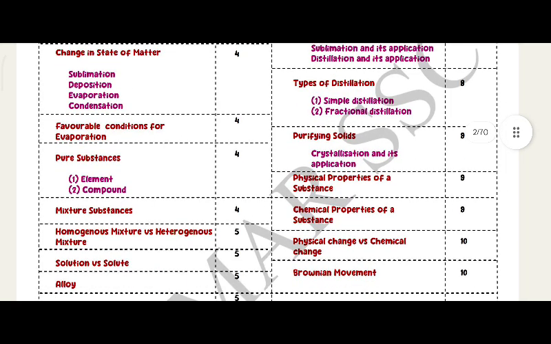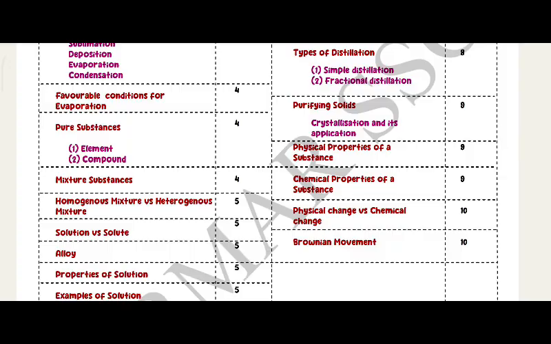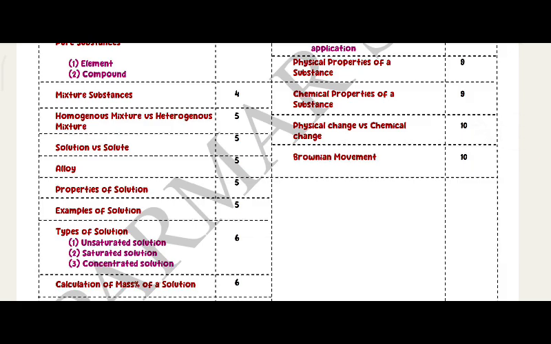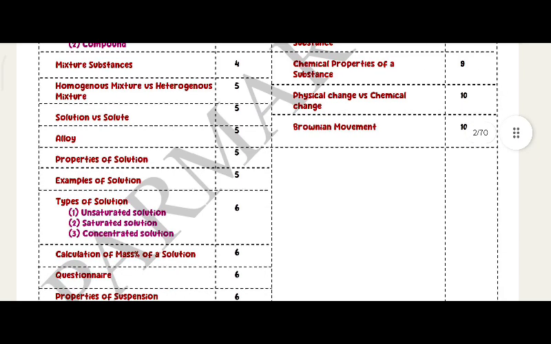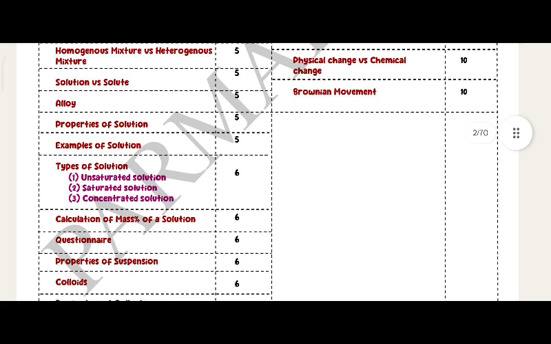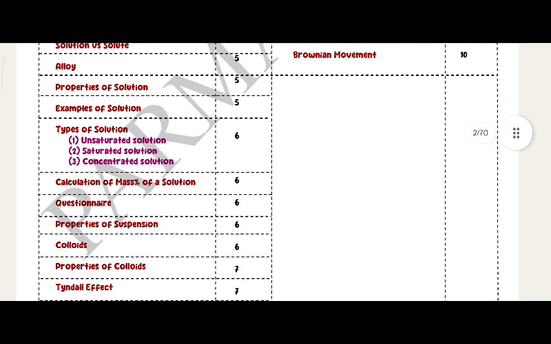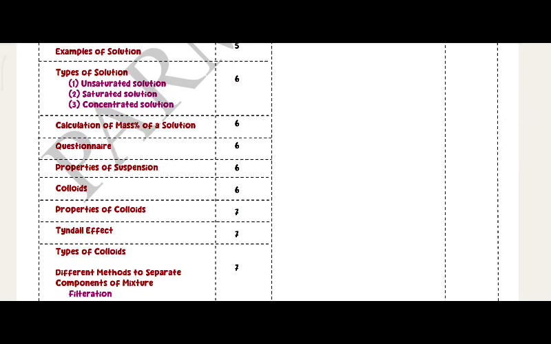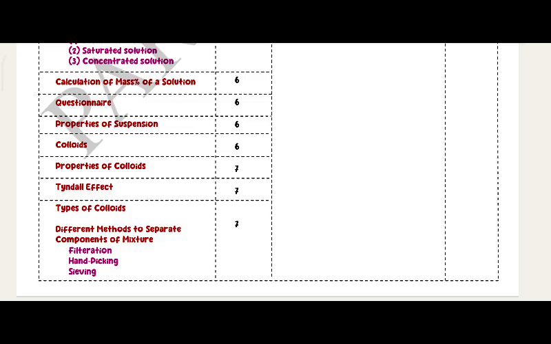favorable conditions for evaporation, pure substances, element, compound, mixture substances, homogeneous mixture versus heterogeneous mixture, solution versus solute, alloy, properties of solution, examples of solution, types of solution, unsaturated solution, saturated solution, concentrated solution, calculation of masses of a solution, questionnaire, properties of suspension, colloids, properties of colloids, Tyndall effect, types of colloids, different methods to separate components of mixture,